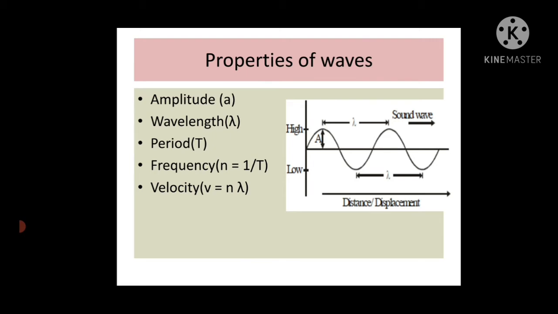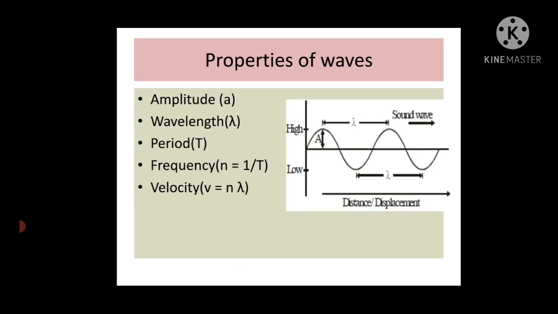Then what are the properties of waves? Properties of waves means the parts of a wave. If you draw a wave, what are the parts of that wave? For example, in the diagram you can see a wave that has been drawn. The high level and low level are also drawn. The positive cycle, the high level, is called what?